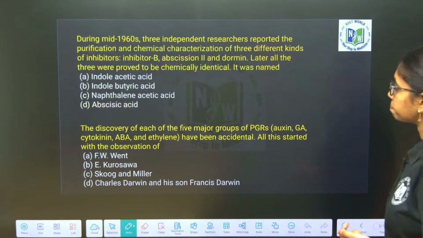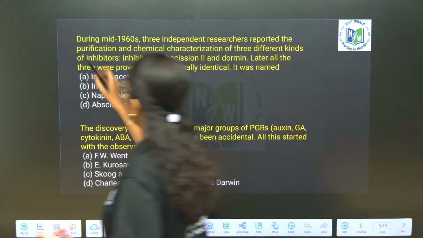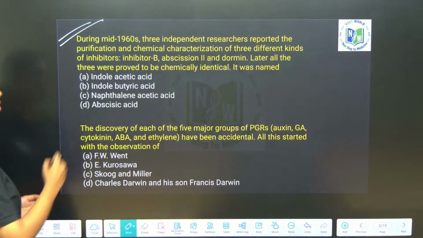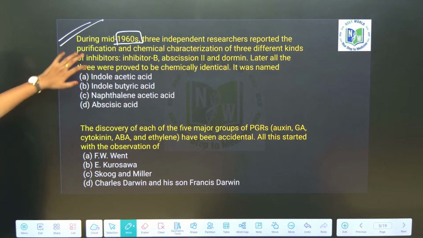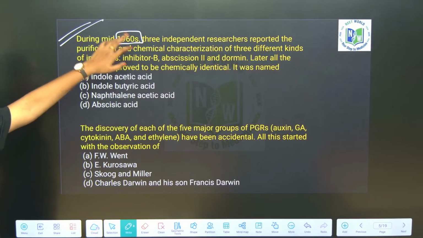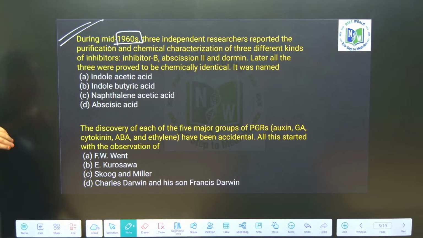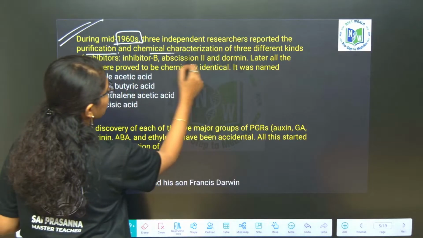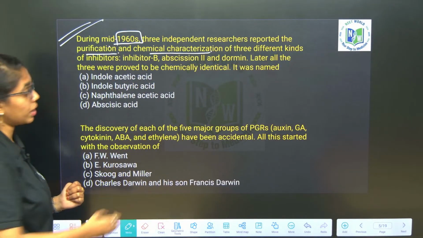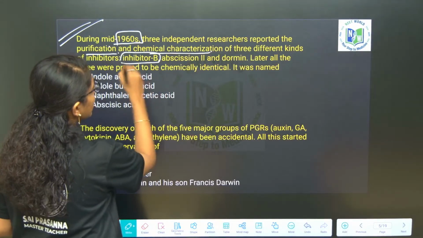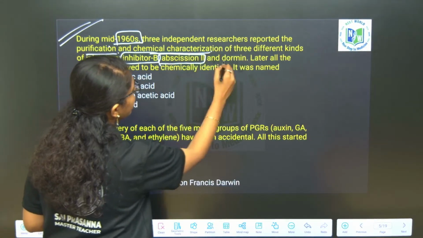Next question. During the mid 1960s, three independent researchers reported purification and chemical characterization of three different kinds of inhibitors. Those are inhibitor B, abscissin 2 and dormin.